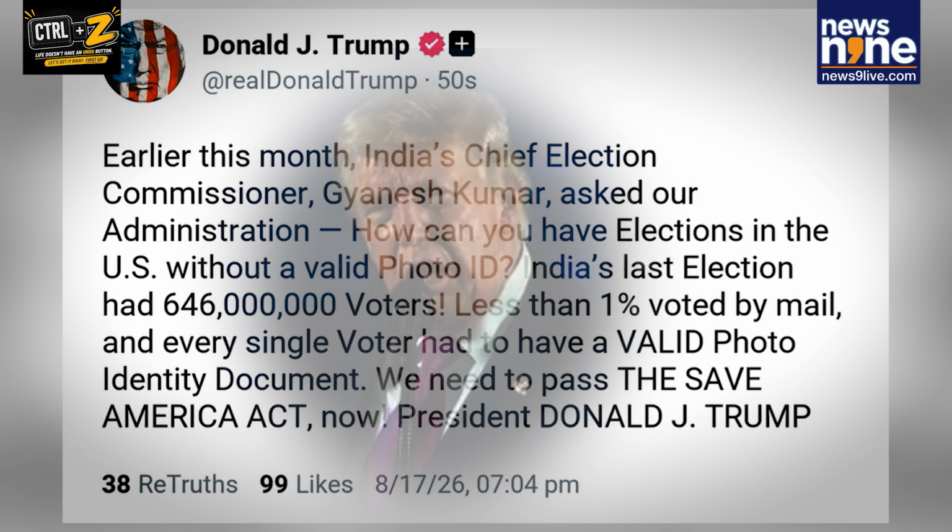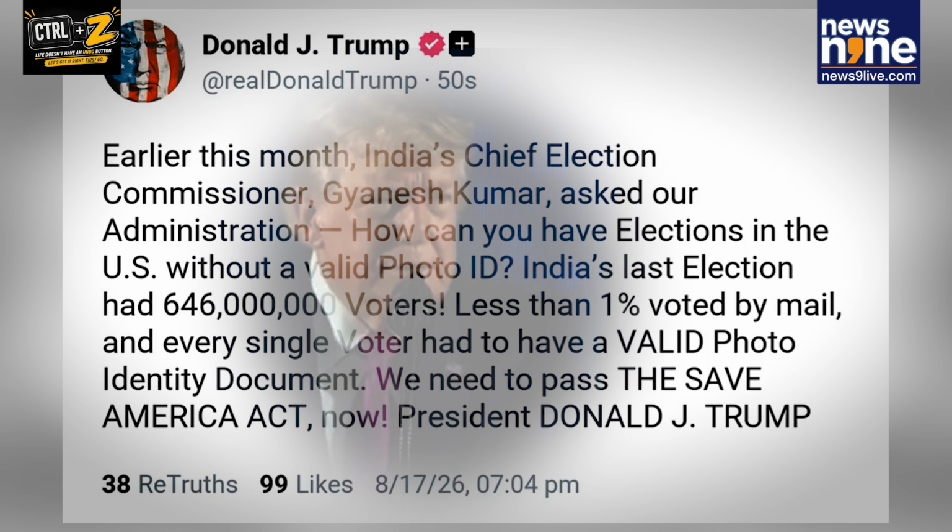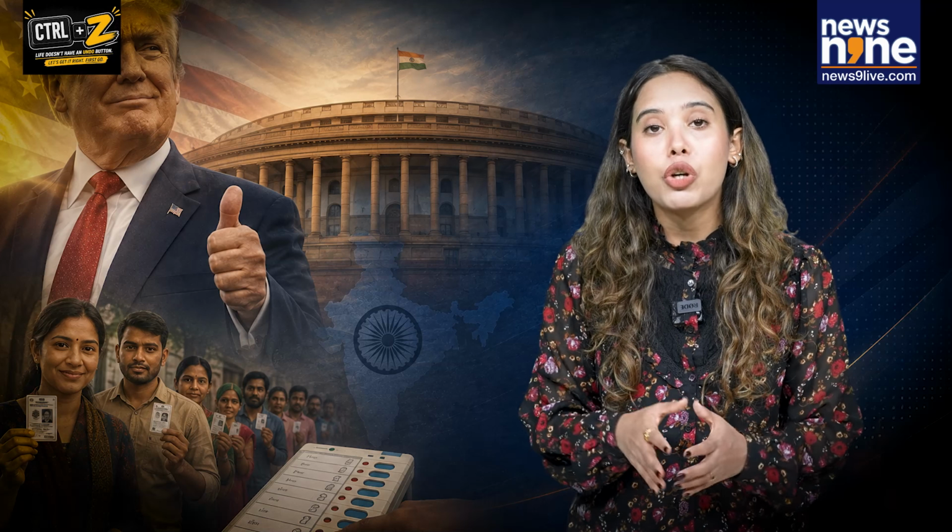He said India's last general election had around 646 million voters and claimed that less than 1% voted by mail. He also said that every voter had to present a valid photo identity document. Donald Trump concluded by saying the US should adopt stricter identification requirements.